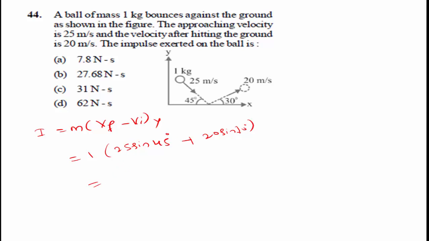When you substitute the values of sine 45 and sine 30 degree and add, we get the answer, that is 27.68 Newton second. It is in the form of I is equal to F into T. The SI unit of force is Newton, time is second. Newton second. The option B is the right answer.